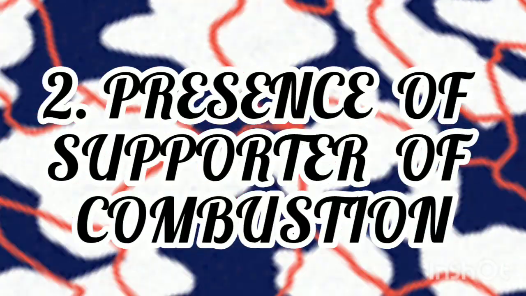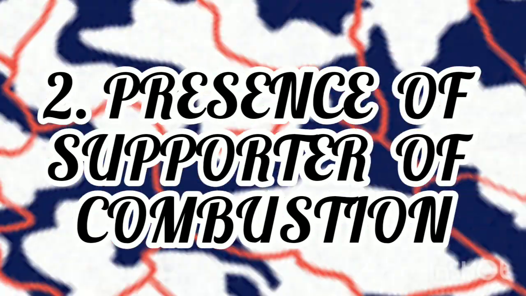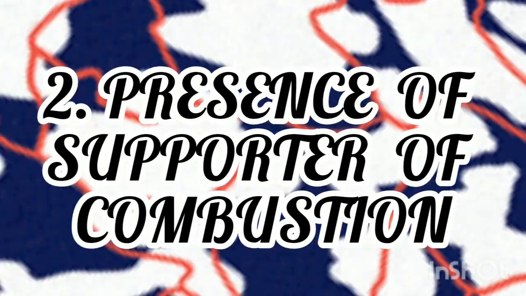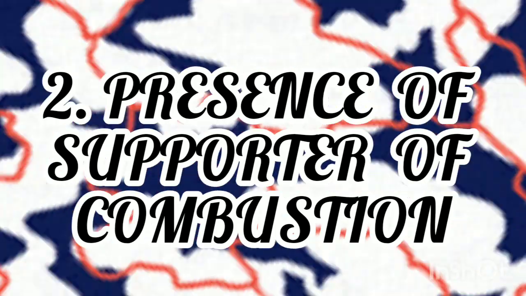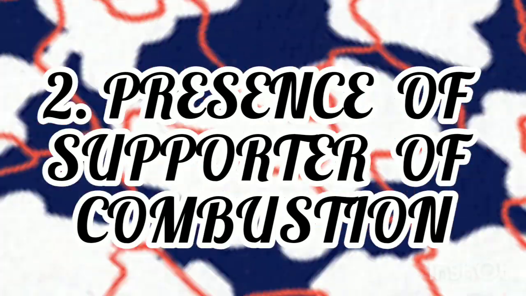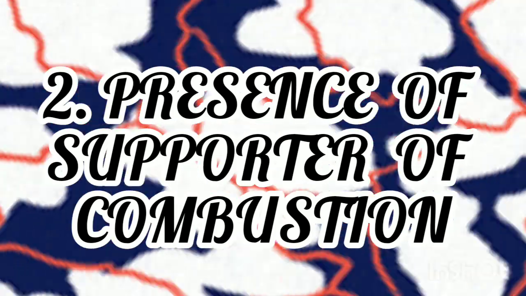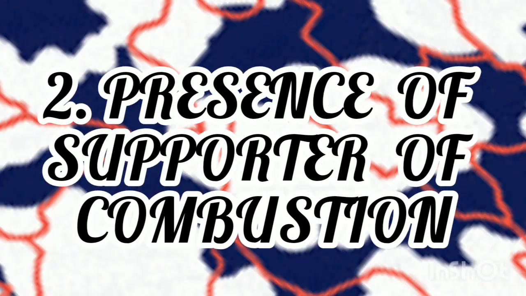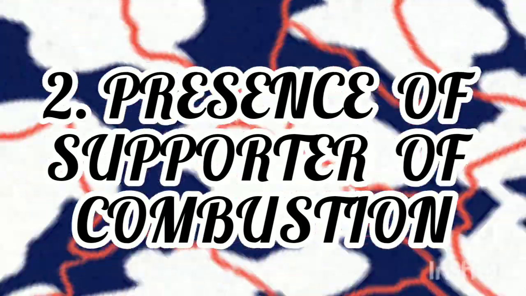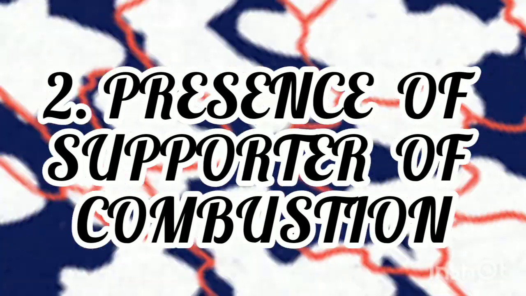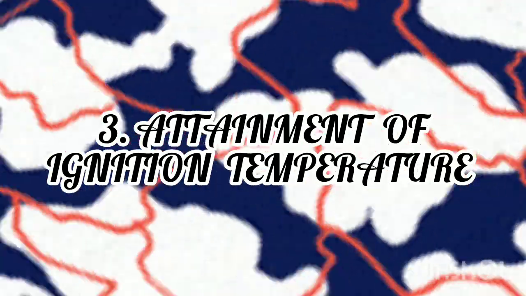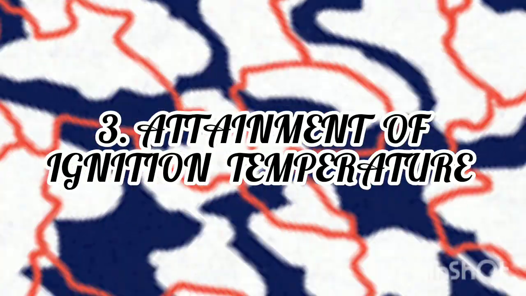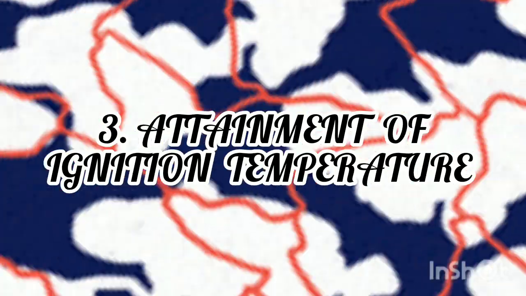Second one is the presence of a supporter of combustion. An adequate supply of a supporter of combustion is essential for combustion. What is that supporter of combustion? We can say the gas oxygen or air is a supporter of combustion. The next one is that the substance should attain ignition temperature, that is, attainment of ignition temperature.